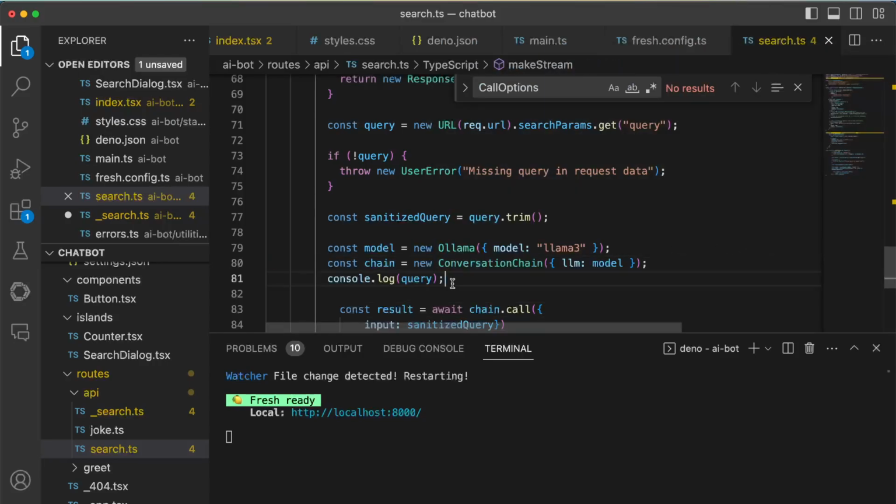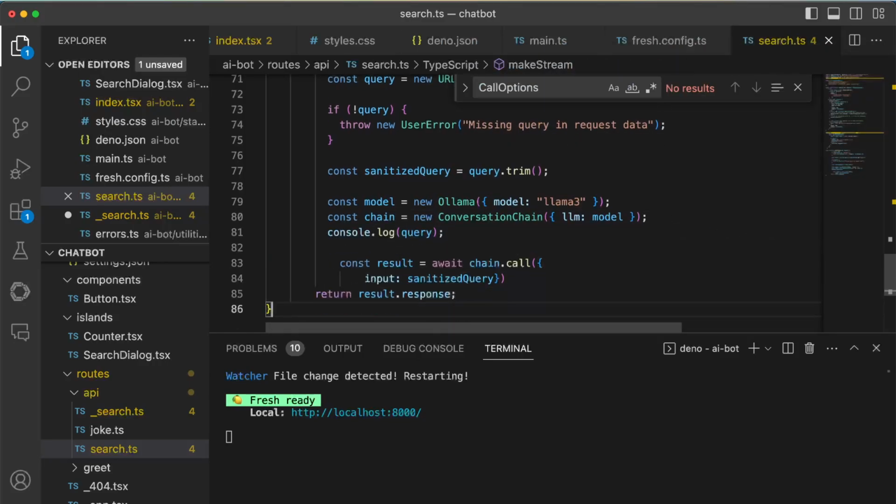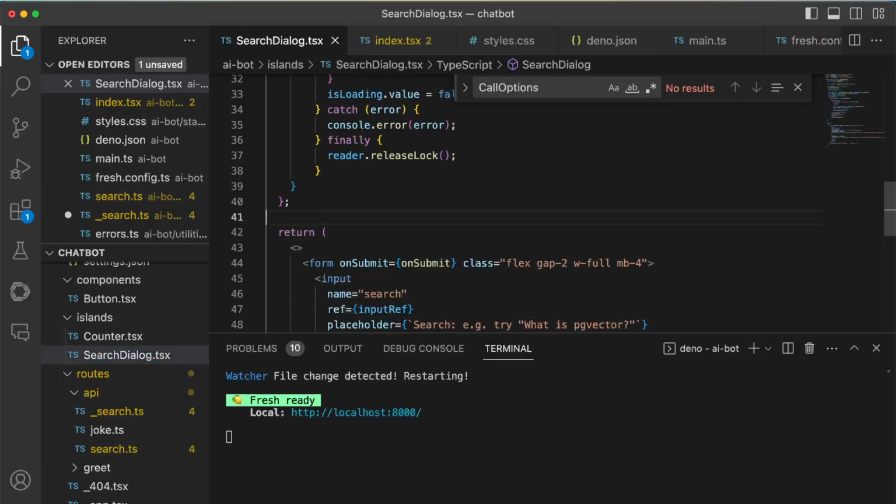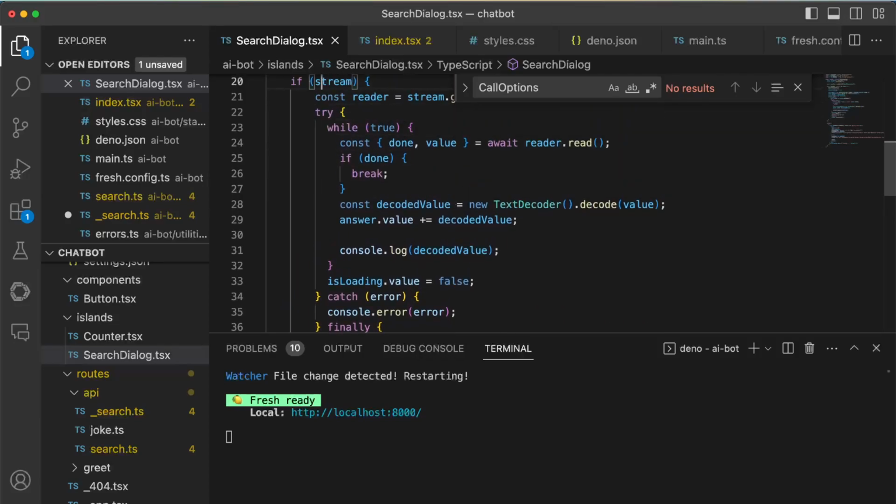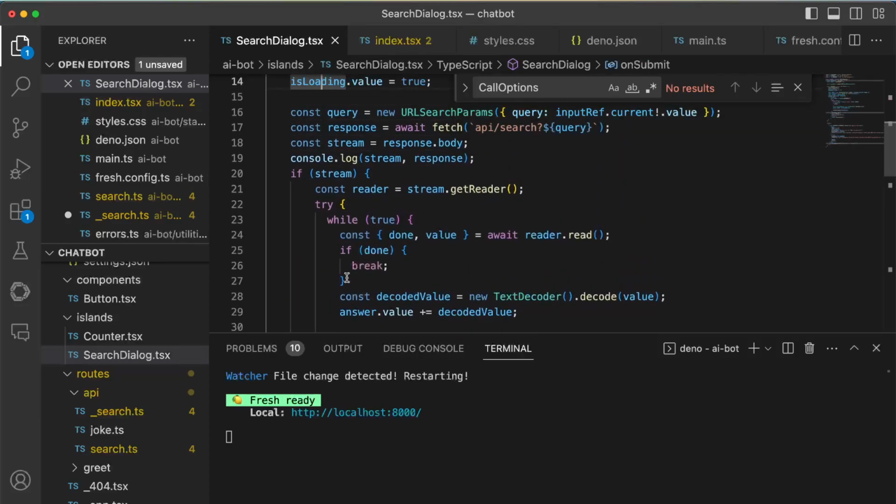I'm starting the conversation chain, and then I just do a call with our input sanitize query, and then I do result.response. So we have a search. We can click on enter, and it will give us a response back. And of course, then we can show it in the browser.